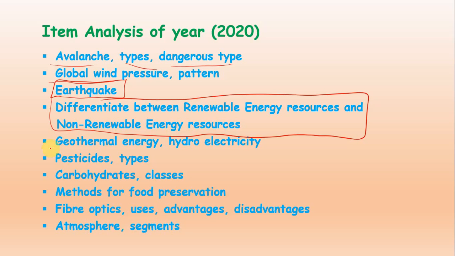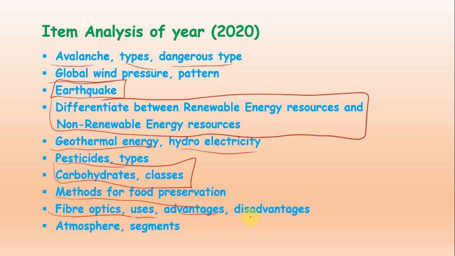Also geothermal energy, hydroelectricity, what pesticides are and types of pesticides. Look here, carbohydrates, again it is repeated. Carbohydrates, then the classes, methods for food preservation, fiber optics, it is again repeated.